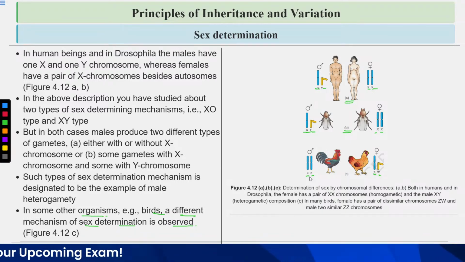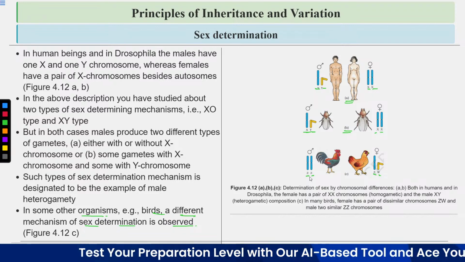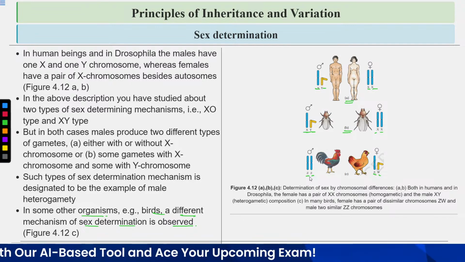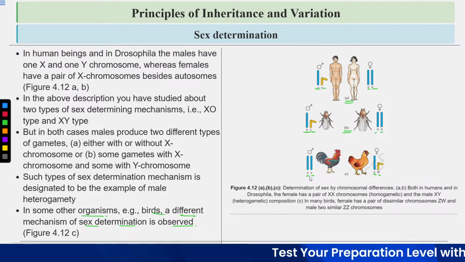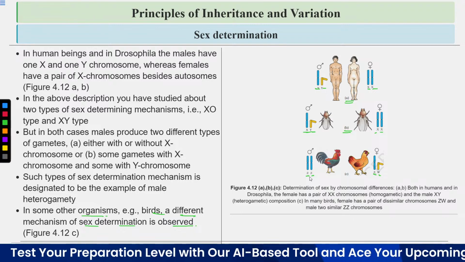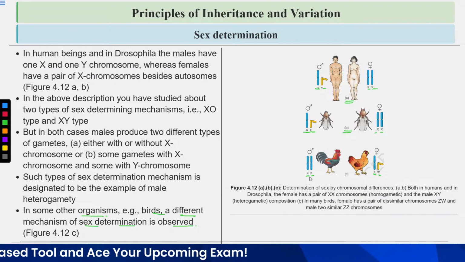In birds, the sex determination system is a little bit different. Here you can see the females have the Z and W. W is a little bit shorter than the Z chromosome. So the female is the heterogametic sex here and males are homogametic. Males are producing one kind of gamete here. All the gametes will have the Z chromosome. In females, you can see two kinds of gametes are produced. Half of the gametes will contain Z and half will contain the W chromosome.